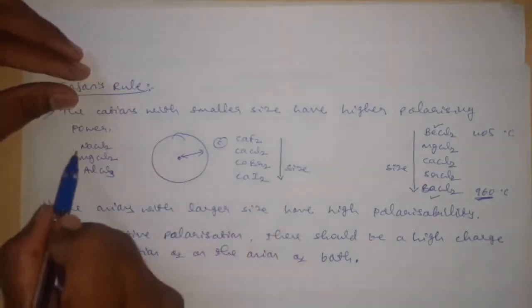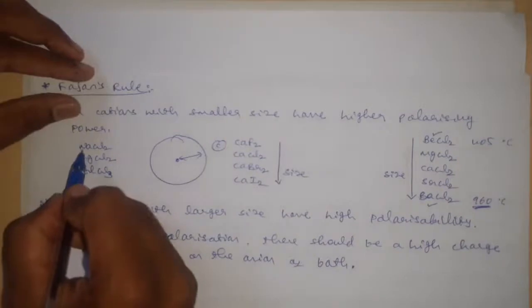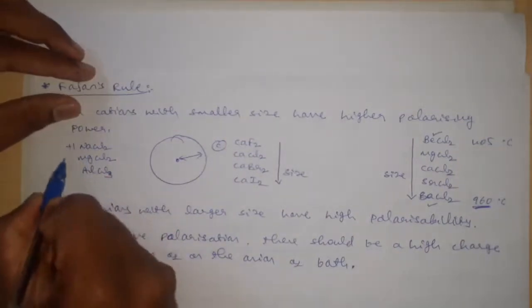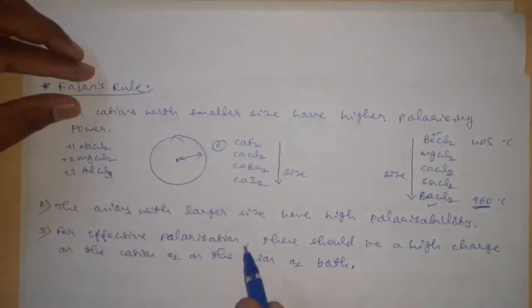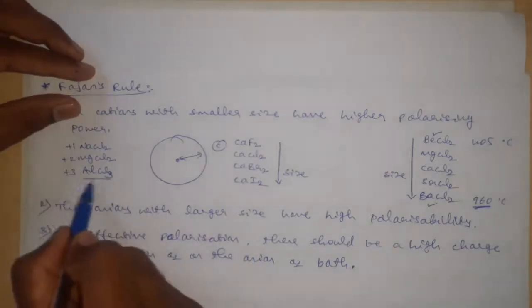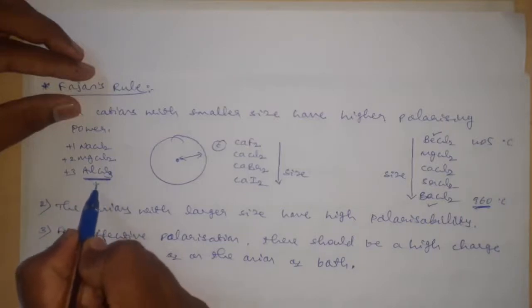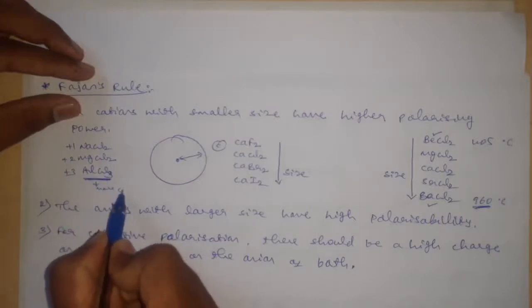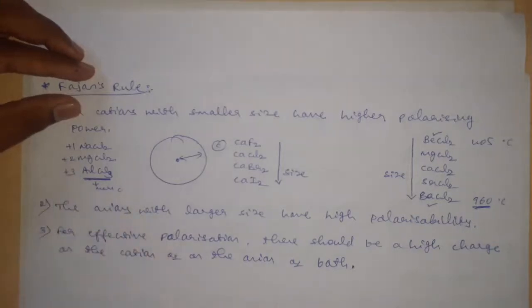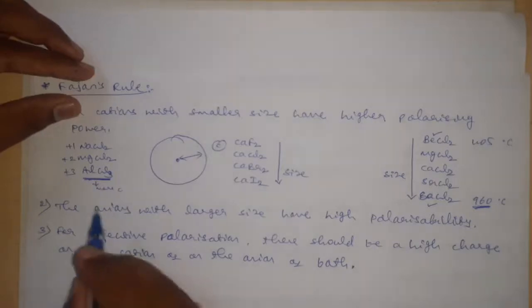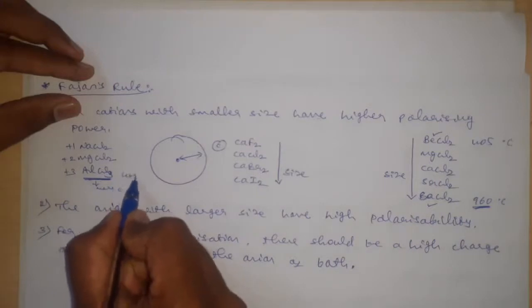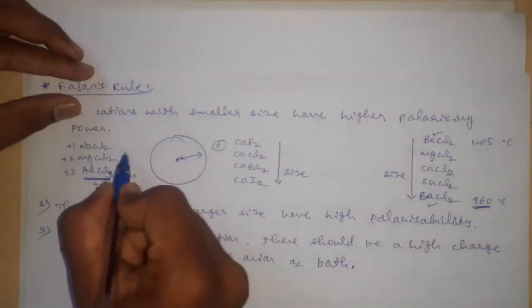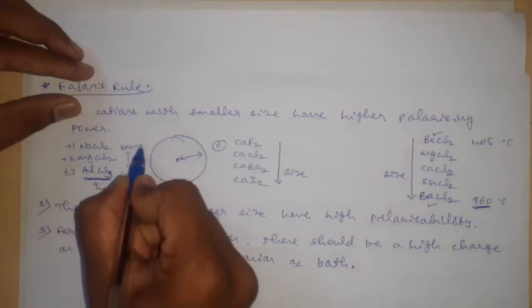And we know that the charge on sodium is +1, on magnesium it is +2, and on aluminum it is +3. Here we can say aluminum trichloride is more covalent than sodium chloride, only by looking at its melting point. The melting point of aluminum trichloride is less as compared to sodium chloride, which has a melting point of 800 degrees Celsius.